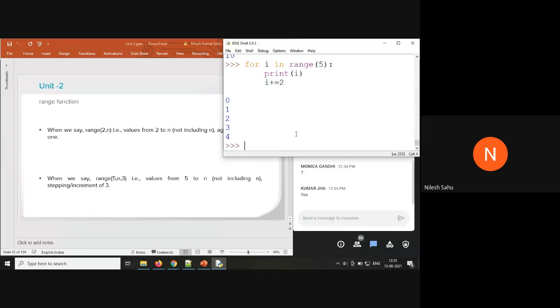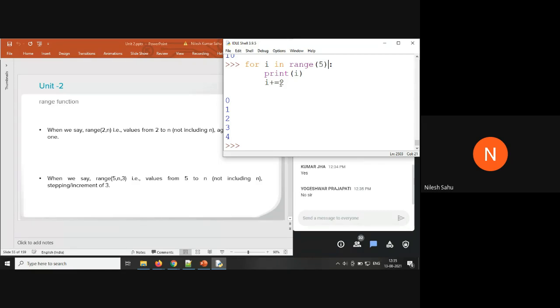Kumar, it is not going to work inside the for loop. Whenever you are going to use the range function, these types of questions may come in 2 marks questions. Frankly speaking, these are confusing statements. It is not going to work here. When I say for I in range, now I is associated with the range function. The value of I is going to run from 0 to 5 only, 5 minus 1, so 0 to 4. Even if I am doing I plus equal to 2, no increment is going to work.